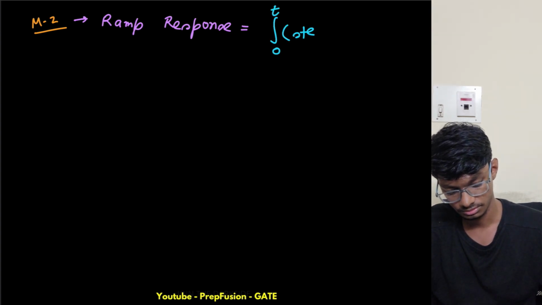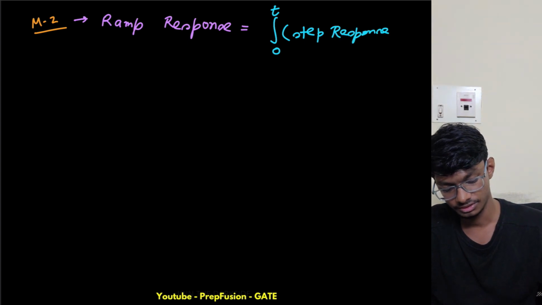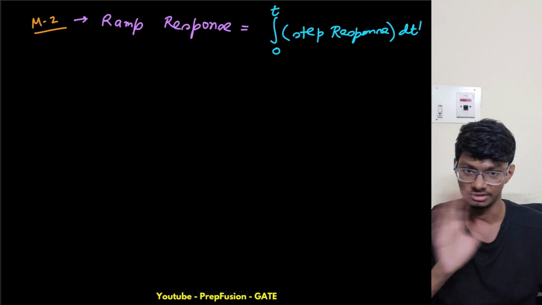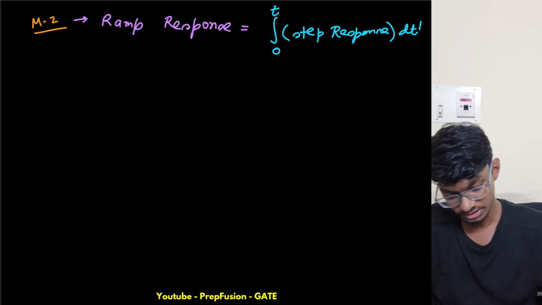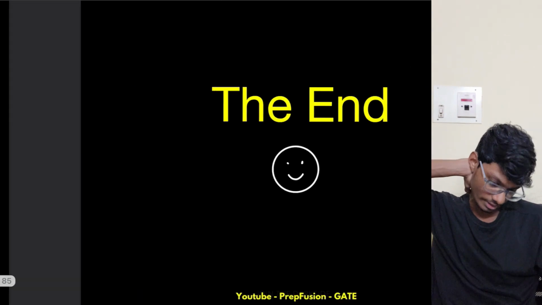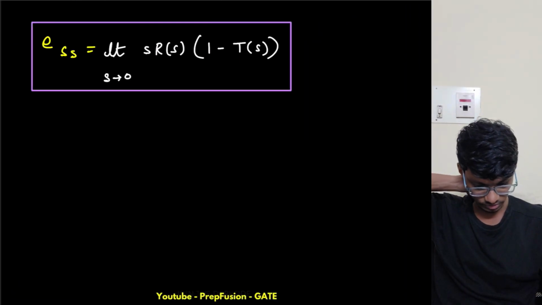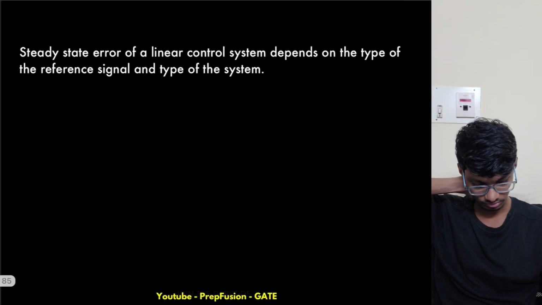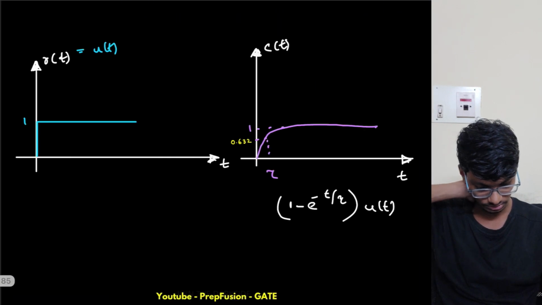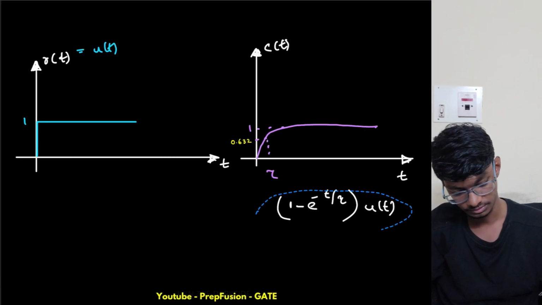With respect to, let's say, dt dash. It's just a dummy variable. So what is my step response? If I go back, what was my step response? It was 1 minus e raised to power minus t upon tau. This one was my step response.